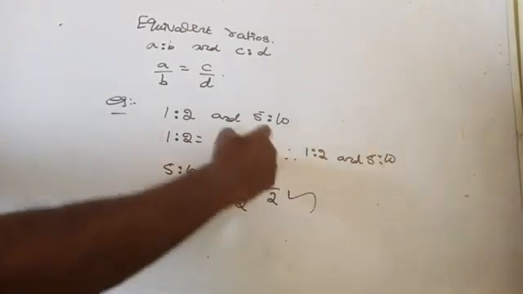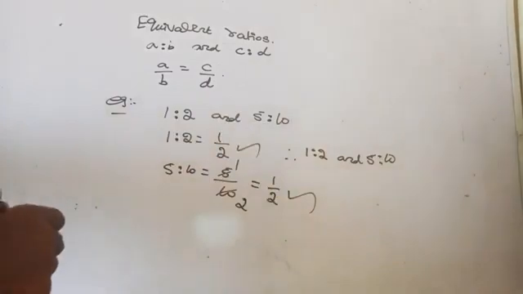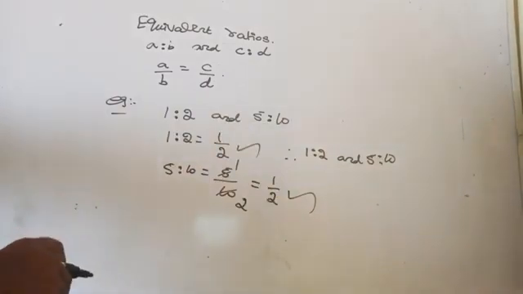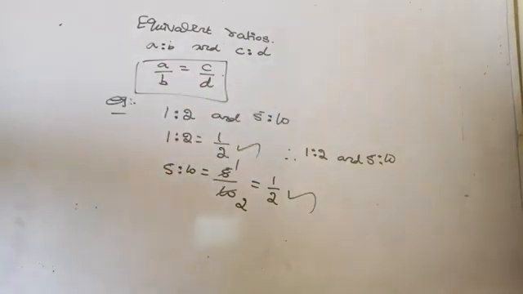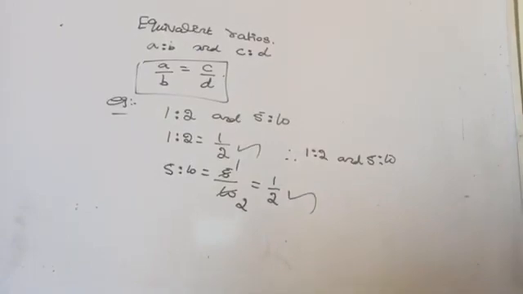Because here also 1/2, here also 1/2. A by B equals C by D. Therefore, the given two ratios are equivalent. Are you getting it here? Yes. Then after that, we discussed equivalent ratios, right? Okay. Next, keeping these in proportion and getting the solution.